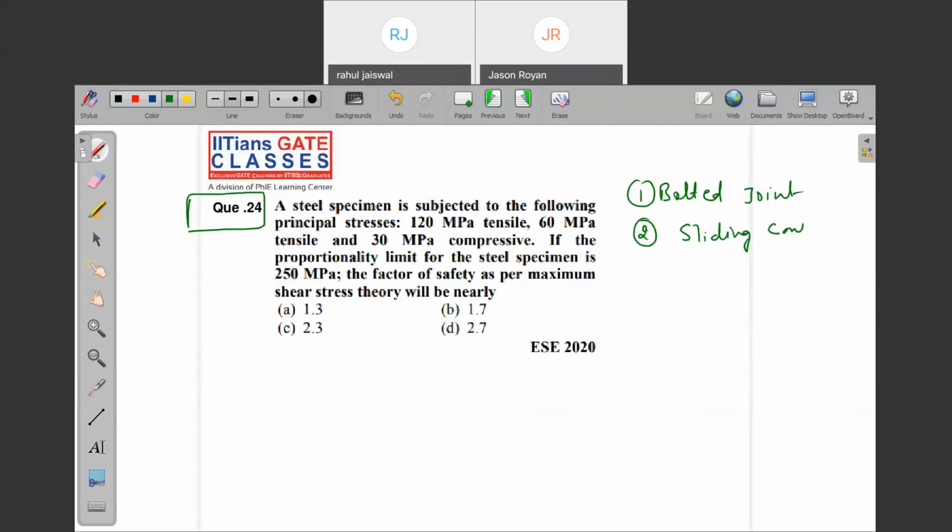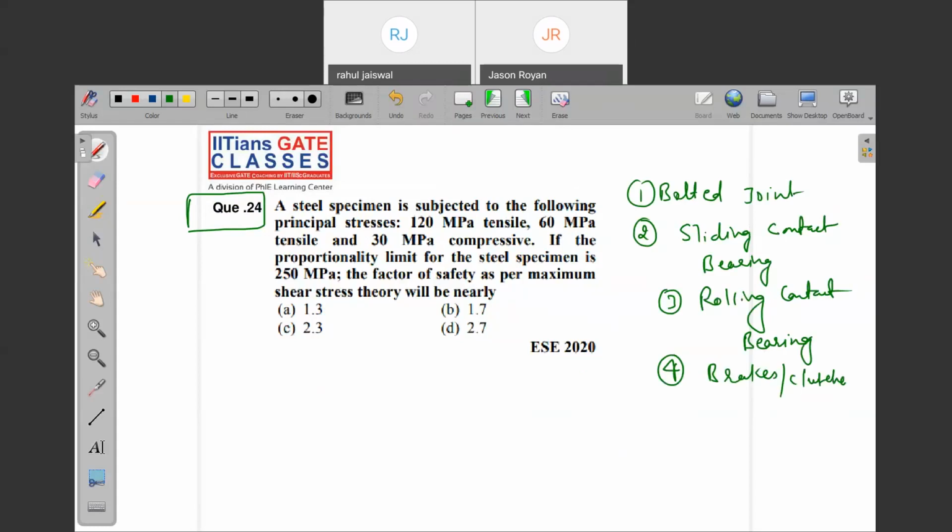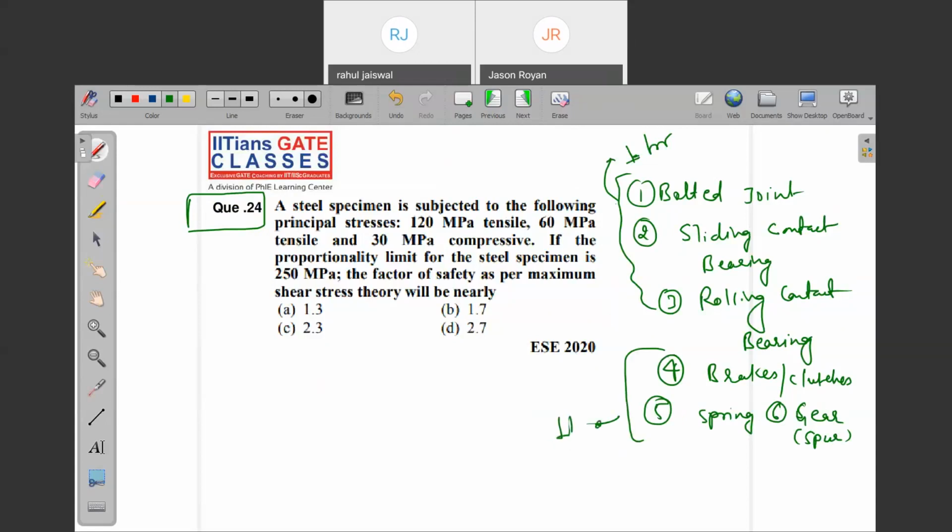Please note down this question side by side. Sliding contact bearing, then rolling contact bearing, then I'm going to cover brakes and clutches, then I'm going to cover springs, and then I'm going to cover gears, especially spur gear. So quickly, I will take around 1 hour of class for this. The remaining 1 hour I will take for this. So you need to revise it thoroughly before coming to the class.